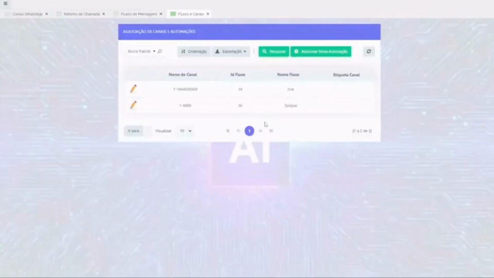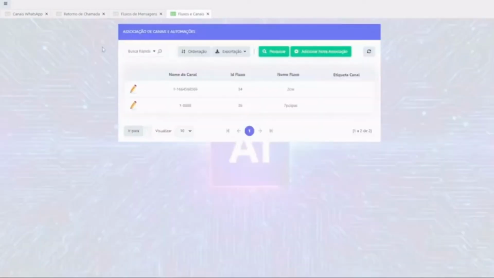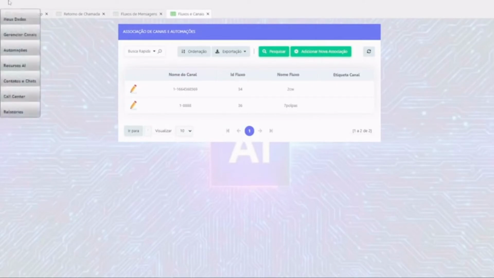Flows and channels. Here you associate a channel with a flow, so you can have multiple channels and you can have multiple flows. In your case, at the moment you have a channel and you say how this channel will respond in the automated system. How to create flows will be explained in the next videos.